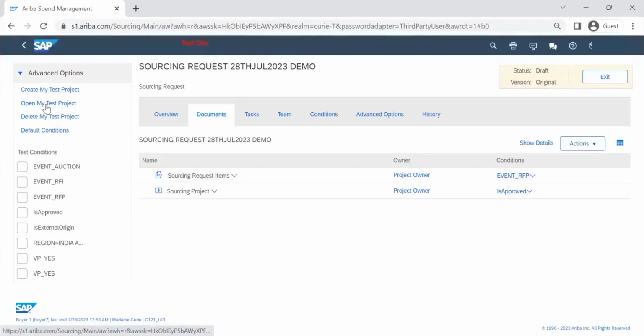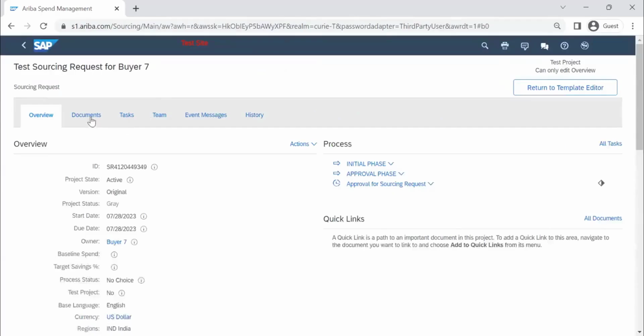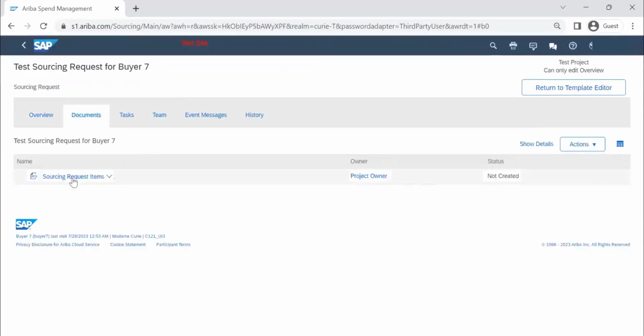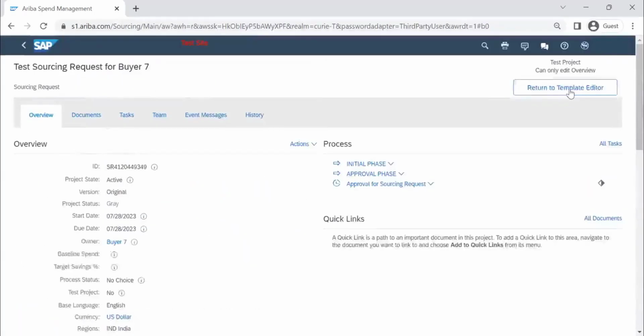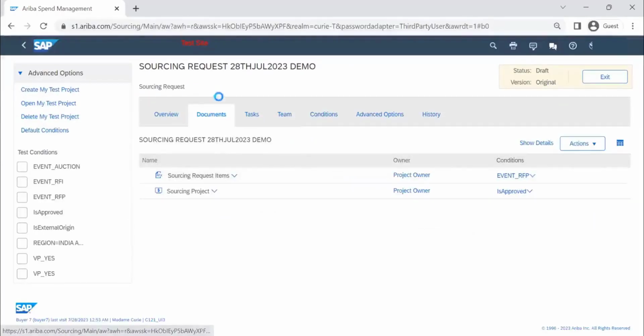So I open my test project and go to the documents. Now, the sourcing request item is not created. Why? Wait, and let me create my test project.